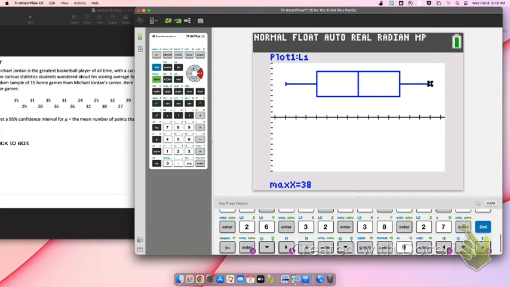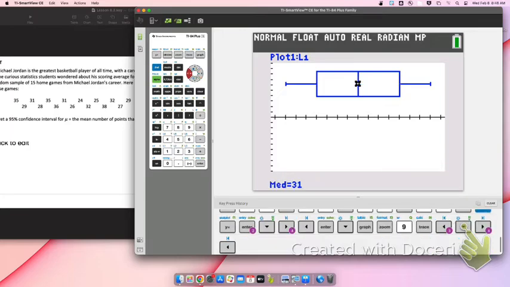Hey, does anyone remember how to calculate IQR? Q3 minus Q1. I could use this to get Q3 minus Q1, which would be the IQR. Does anyone remember how to test for an outlier? 1.5 IQR. Now, here's the cool thing. If there was an outlier, because I selected the box plot with outlier type, it would show me the outlier. So I don't even have to calculate it if I use my calculator.